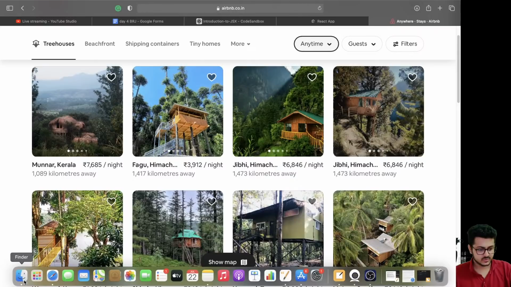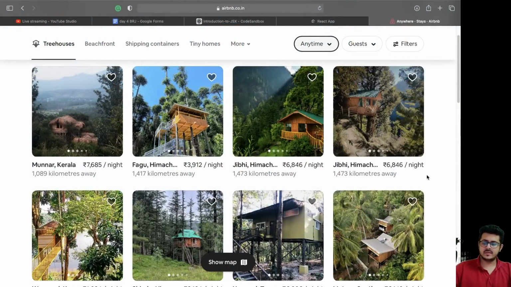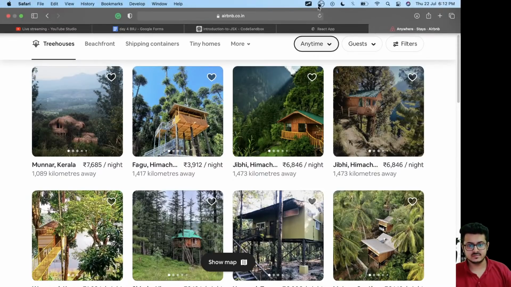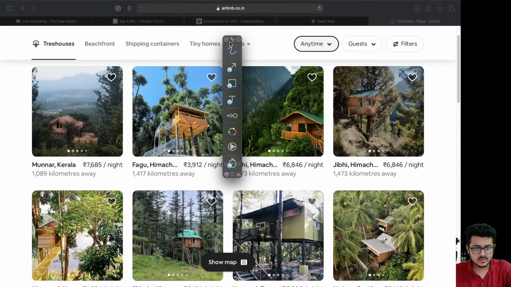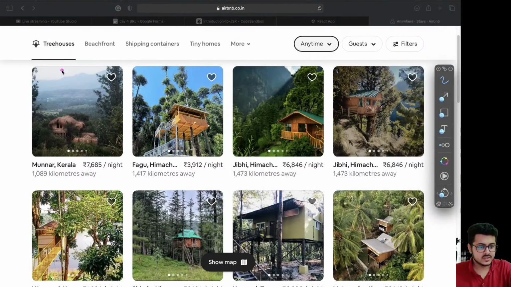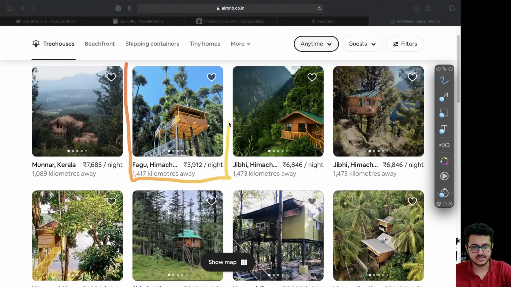Let me just show it to you. Let me put it up on the right side. So these boxes, each of these boxes is something that is repeating, only the content is getting changed. I'm able to draw these boxes along each of these cards, and the only things that change right over here are the images and the text.